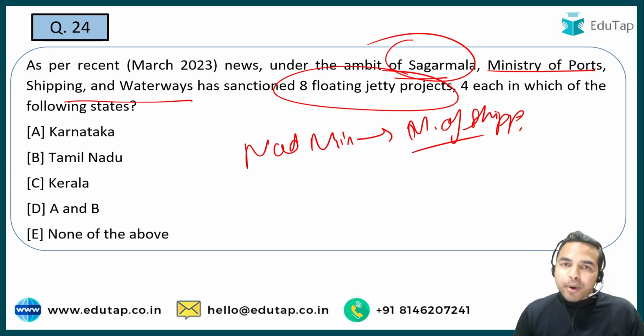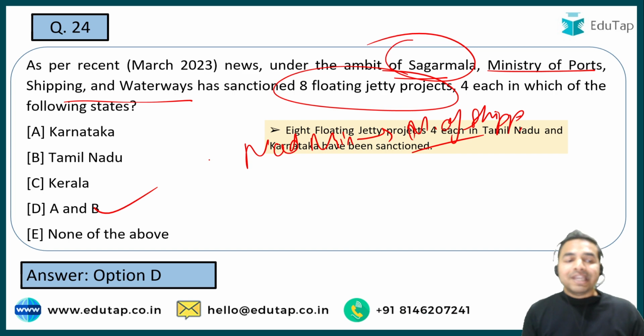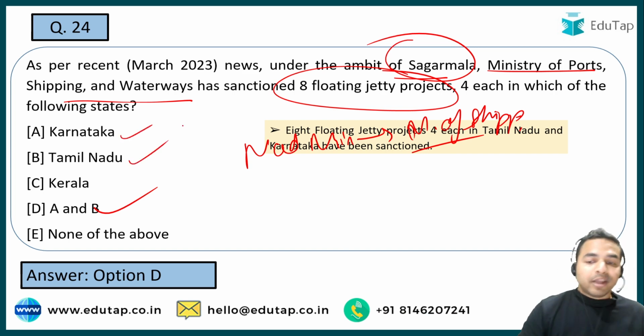So now when I talk about the name of the states from where these 8 floating jetty projects have been sanctioned, the right answer is option D, that is both A and B. That is Karnataka and Tamil Nadu is the right answer.